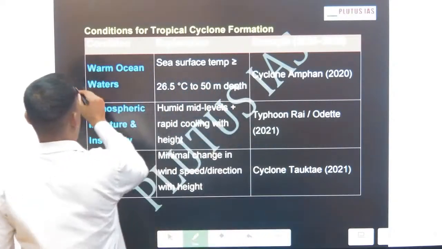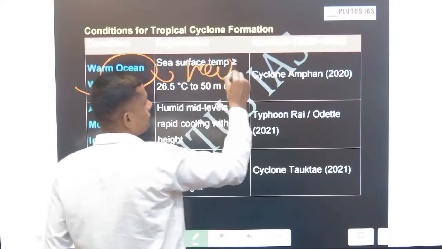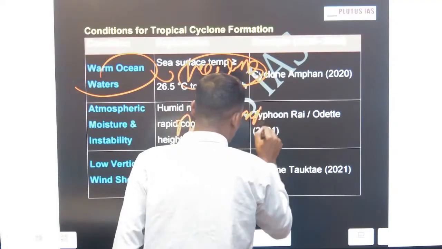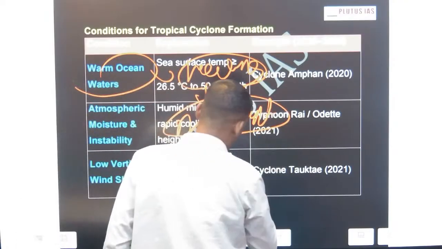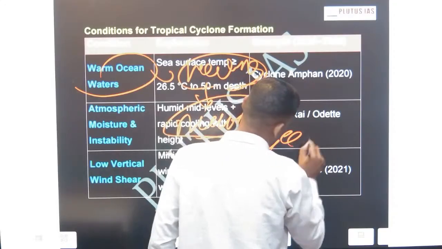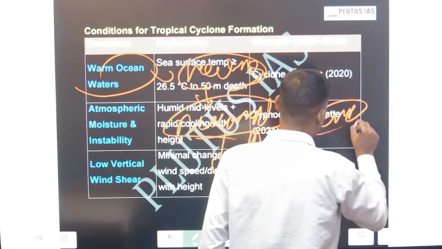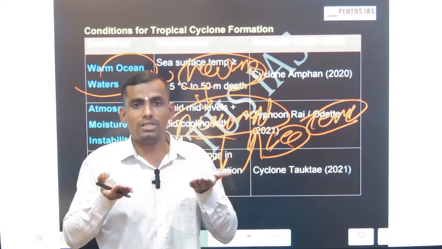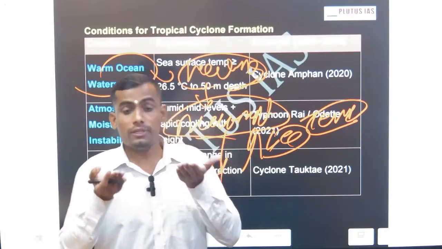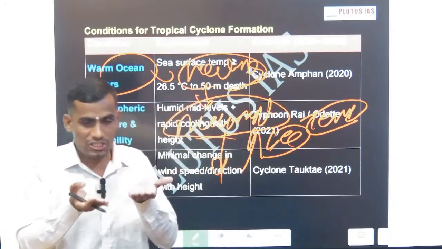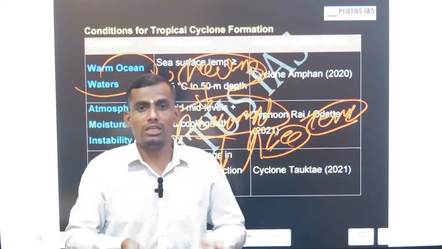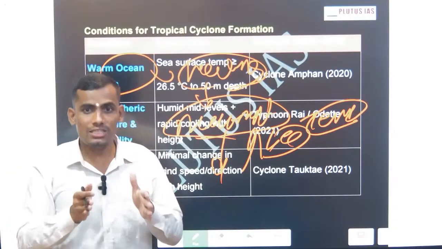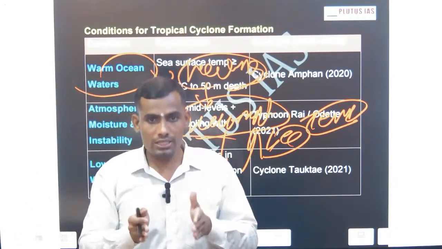The first is heating, then the starting of the movement, and this movement automatically leads to the rise of temperature. Rising temperature means the water molecules are rising because they got the energy. Now their moisture, their pressure, particularly their energy is high, and because of this energy they will become unstable, and once they become unstable, they will rise above because their density is less compared to the cold water.